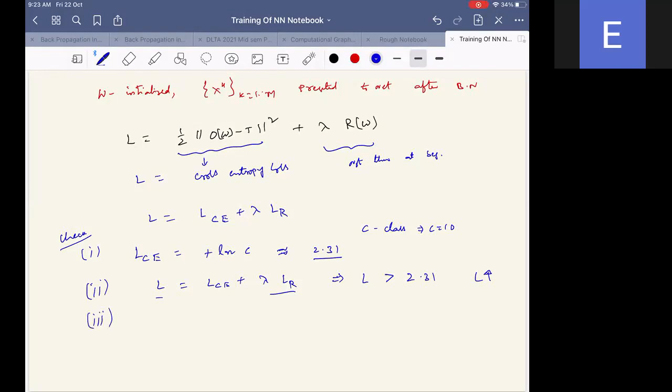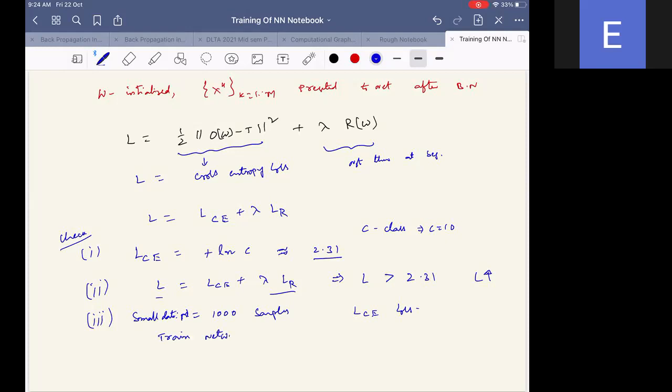The third thing we do: this is fine now, but we want to take a small data set. When the network is trained with small data, it is easy to converge, is it not? So instead of 60,000 samples, you take say N equal to 1,000 samples. Take only small data, and with this, take only the L_CE loss and then train the network.